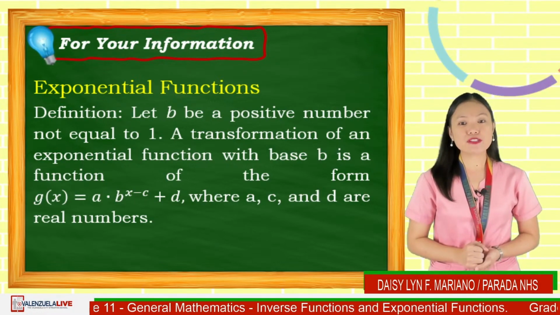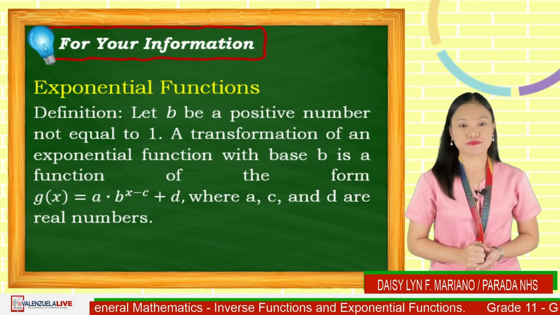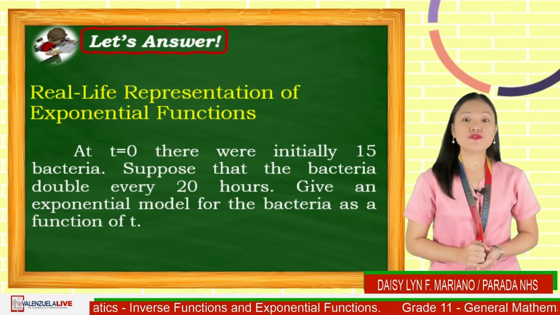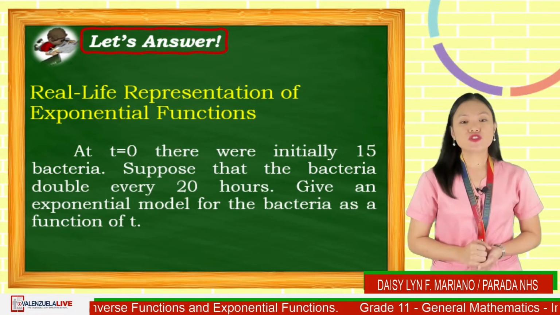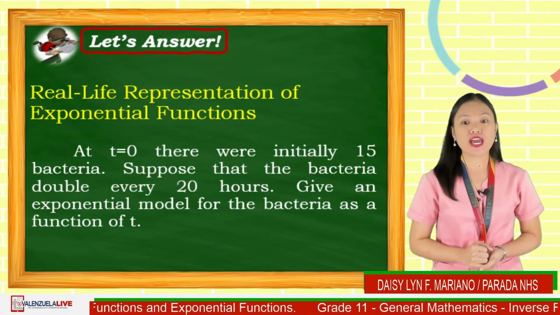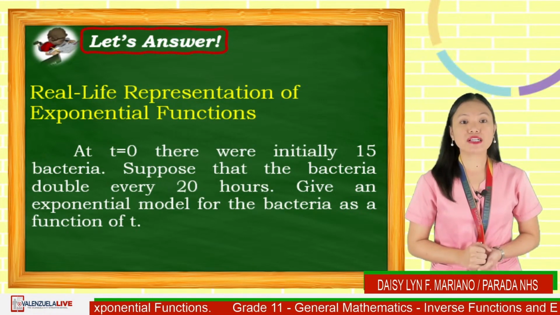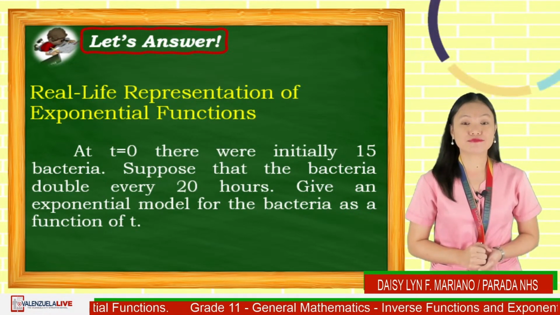Let us have examples to illustrate this in real life. At t is equal to 0, there were initially 15 bacteria. Suppose that the bacteria double every 20 hours. Give an exponential model for the bacteria as a function of t.